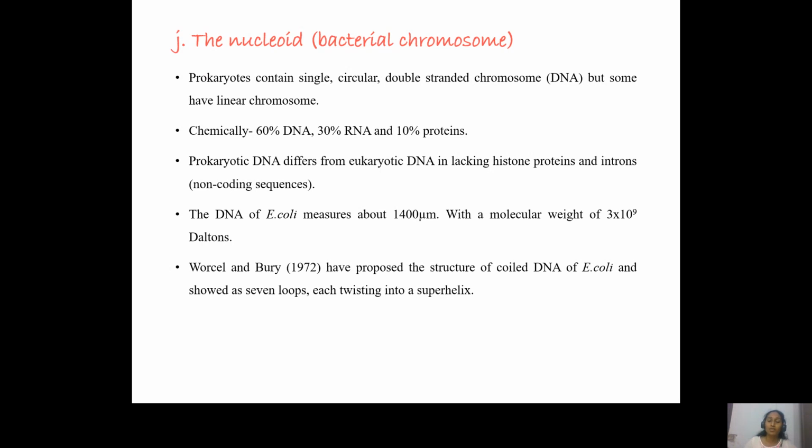In some organisms it is in the form of a circle, while in some other microorganisms it is present as a linear structure. However it may be, chemically this genetic material consists of 60% DNA, 30% RNA and 10% proteins.